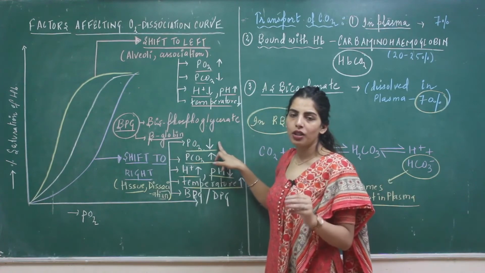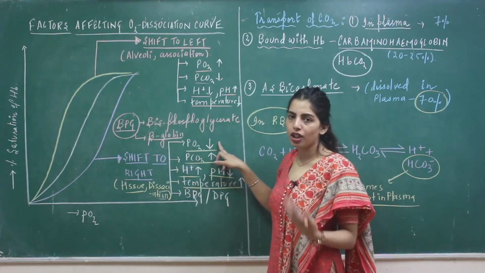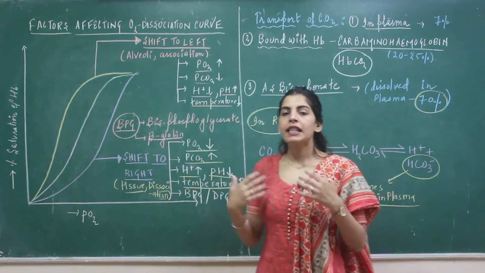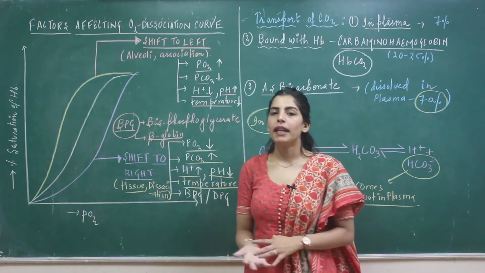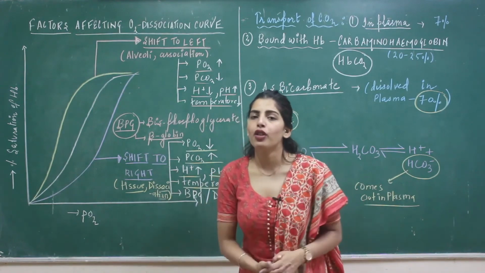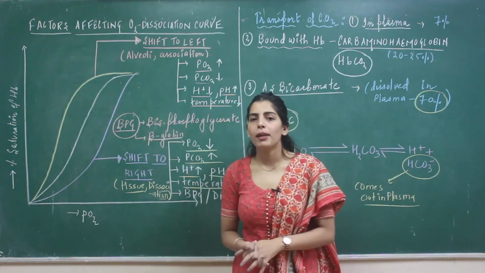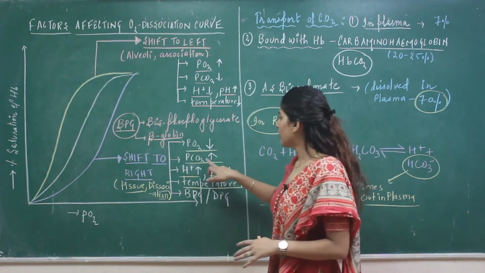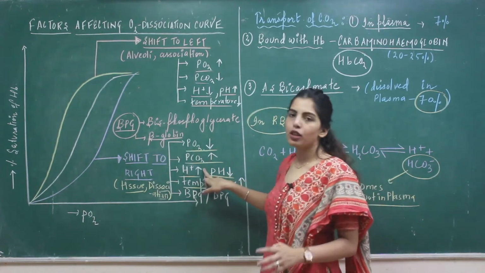And when this oxygen is utilized by your cells, your tissues, there PCO2 is high. When PCO2 is high, CO2 is forming, H plus also is high. We are going to see that transport of CO2 leads to the formation of hydrogen ions in the next part. Just remember here that CO2 is high and H plus is also high.